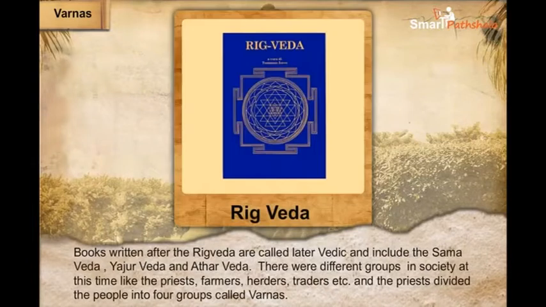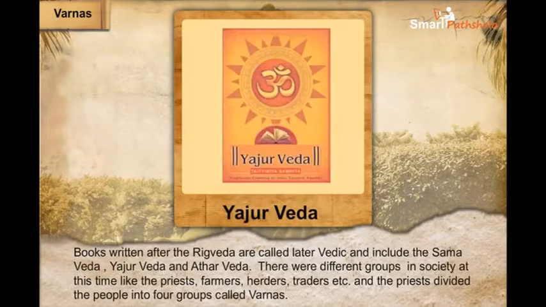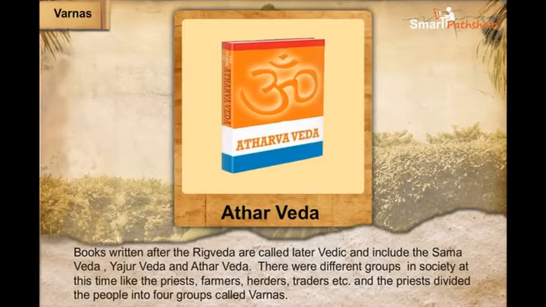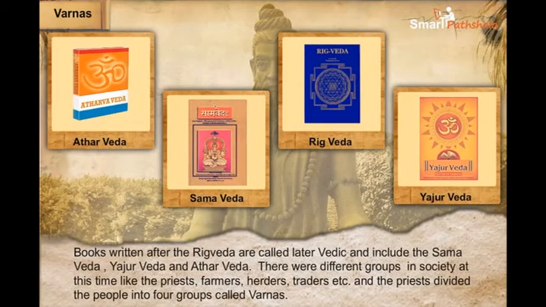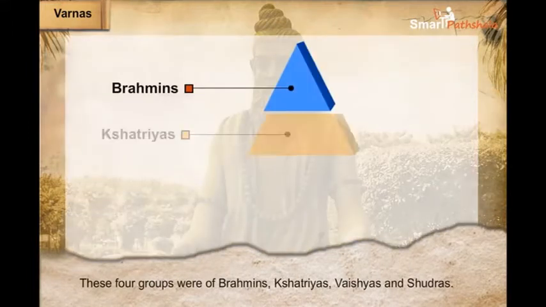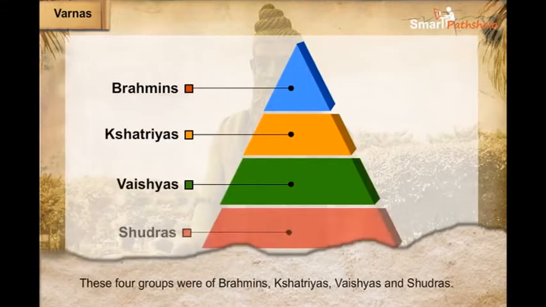Varnas. Books written after the Rigveda are called later Vedic and include the Samaveda, Yajurveda, and Atharvaveda. These books, which were composed by priests, contained rules about society. There were different groups in society at this time, like the priests, farmers, herders, traders, craftspersons, laborers, and forest people. Some of these people were rich, while others were poor. The priests divided the people into 4 groups called Varnas. These 4 groups were Brahmins, Kshatriyas, Vaishyas, and Shudras.